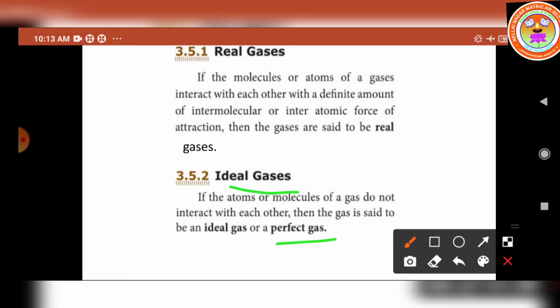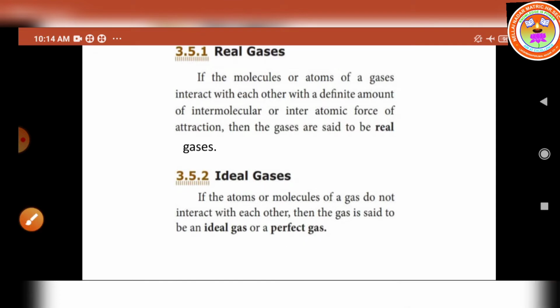So what are ideal gases? Atoms or molecules of a gas do not interact with each other. There is no force of attraction. This is called an ideal gas. Ideal gases obey Boyle's law, Charles' law and Avogadro's law. Already we have discussed the above laws.